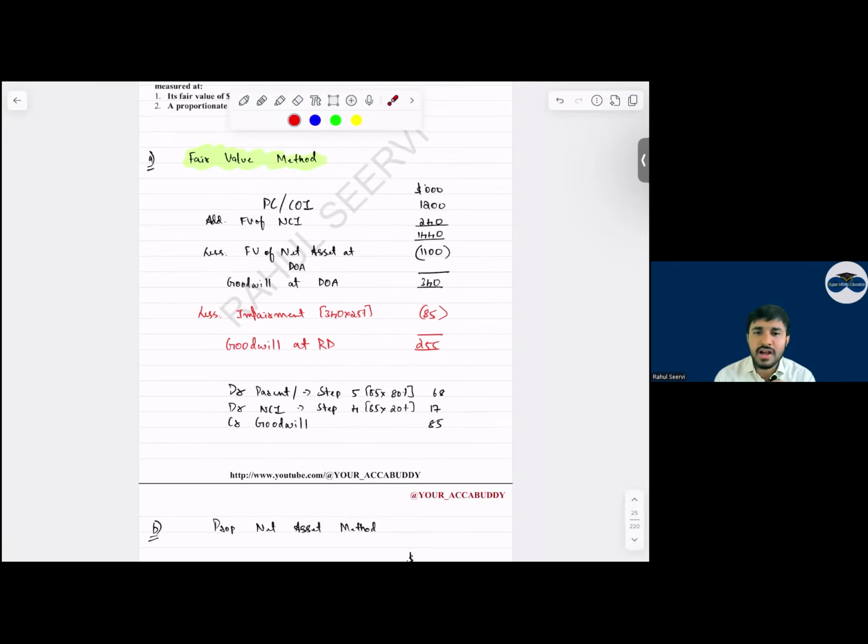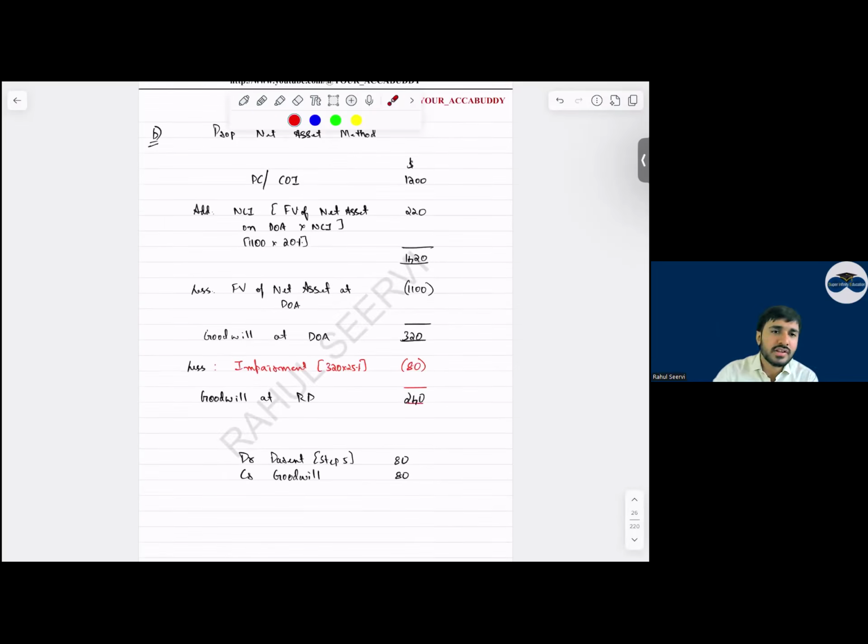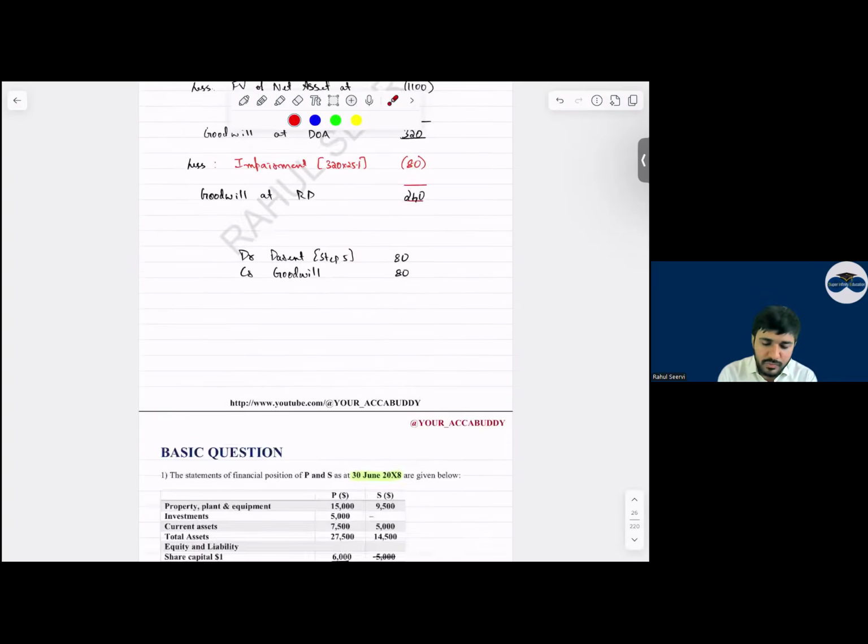See, understand. Again and again, I'm saying the revision marathon is important. What is the importance of the revision marathon? That as I'm discussing the points, you are able to recall. If you're not able to recall, note it down: sir, I have to revise this. This topic, consolidation, we have discussed in 30 hours in our regular classes. Now we are doing those 30 hours in 2 hours, so it's just a revision. If you are not able to recall a point, note it down that you have to revise it. That should be the important point when you are attending the revision marathon. Yes sir. Chalo, with this part is done.